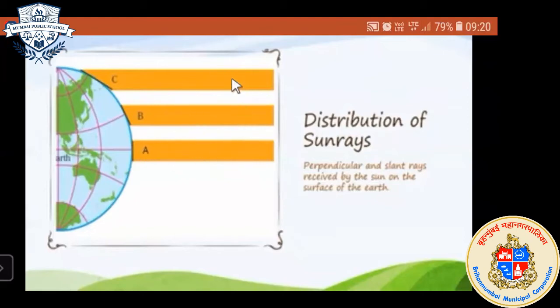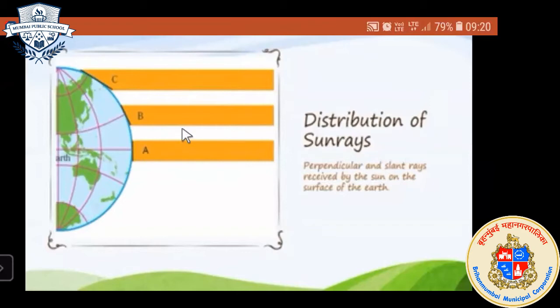They are parallel to each other. Parallel to each other means in the same plane they cannot meet each other. They stay in their own place. They are straight, not curved, straight to the earth surface. So you have to understand that first. They are parallel to each other and in a straight line.